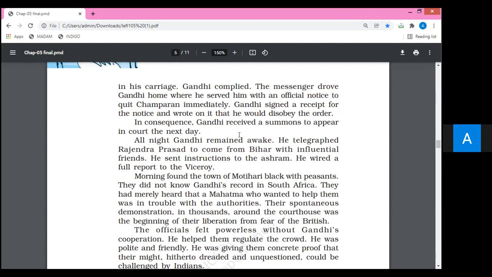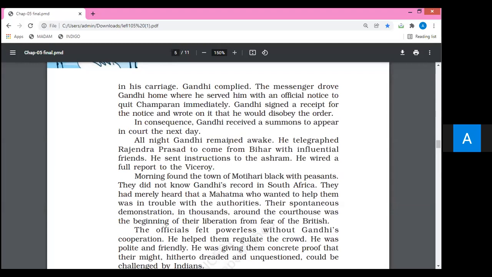All night Gandhi remained awake. At this stage, Gandhi became very upset because he felt very sad. Due to sadness and concern for his prestige, he became very upset. So that is why he couldn't sleep that night.